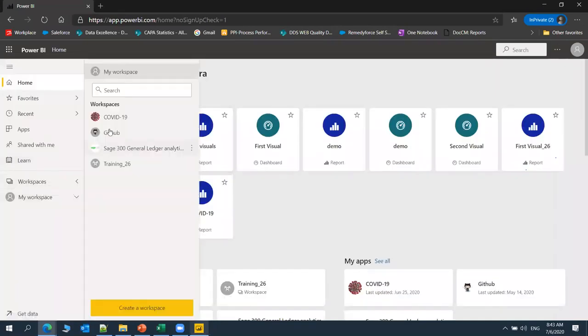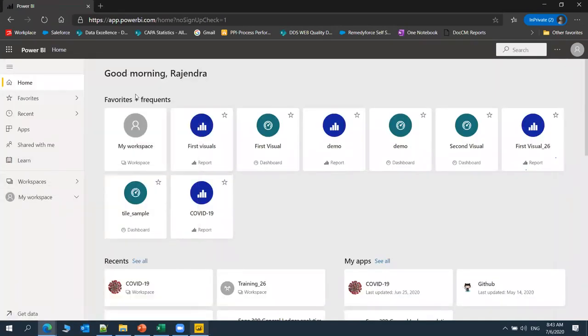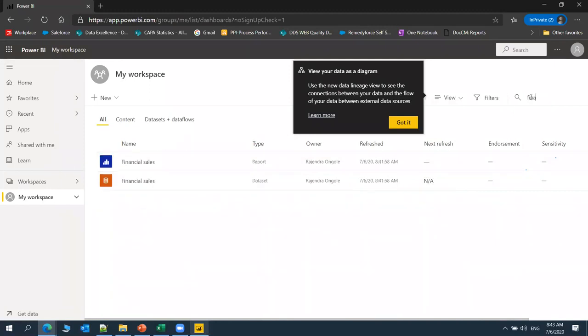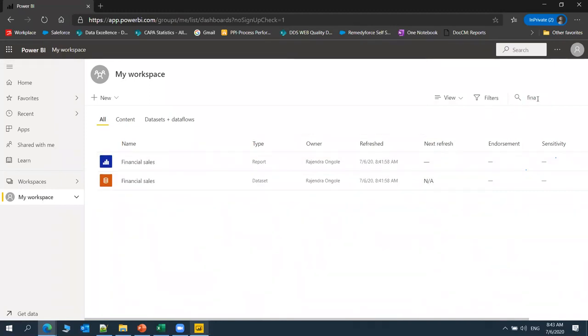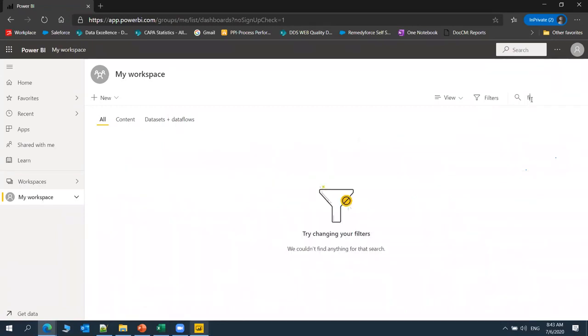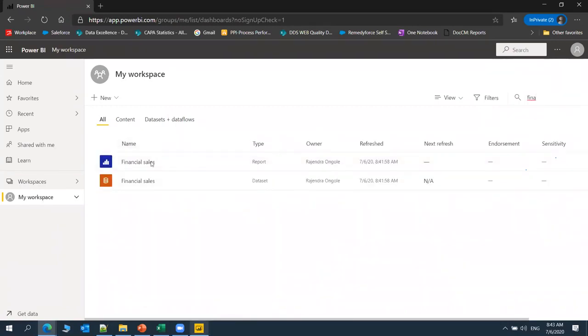Go to the workspace. Here, go to My Workspace. I just completed the report with the name financial services. We can search here, or else for whatever we have done recently, we can just go here and see the visuals as well. The financial report is my report, right? This is my report. The icon becomes like this because I have developed some visuals. So the icon is this report visual. The name and icon are similar like this.